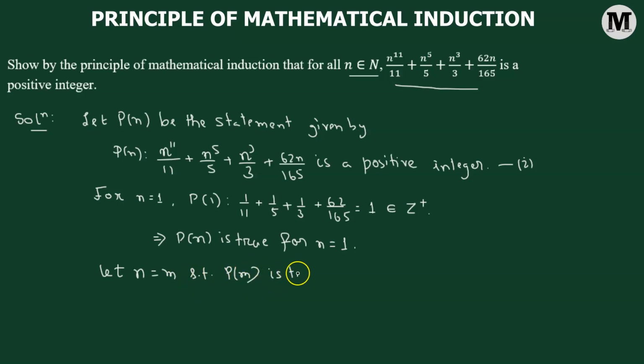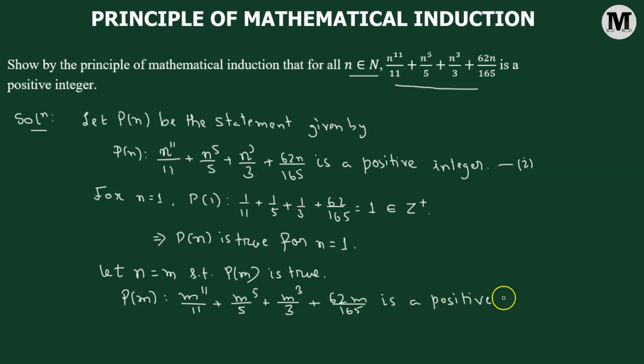Now P of m being true simply means that m raised to the power of 11 divided by 11, added to m raised to the power of 5 divided by 5, added to m raised to the power of 3 divided by 3, added to 62 times m divided by 165, is a positive integer as well. We're going to label this as statement number 2.